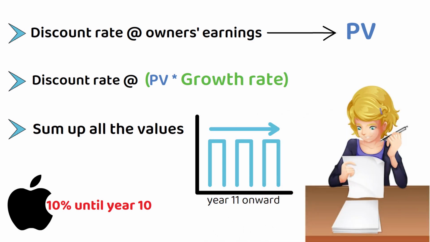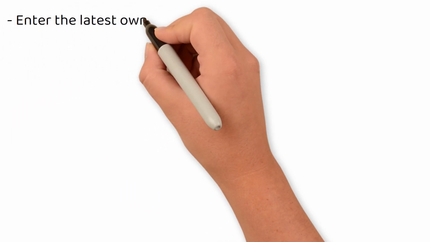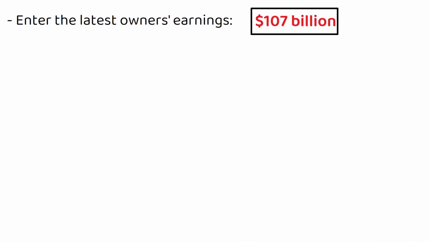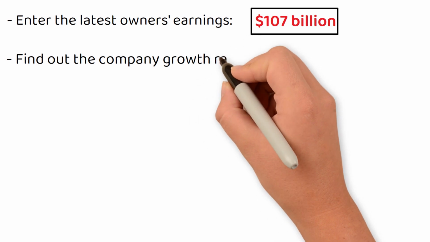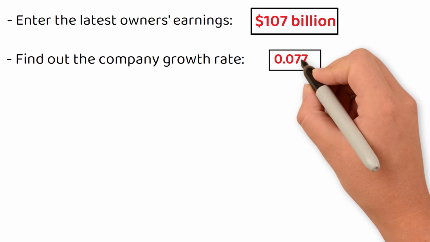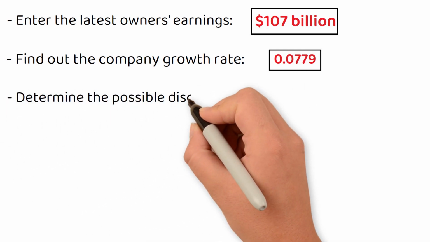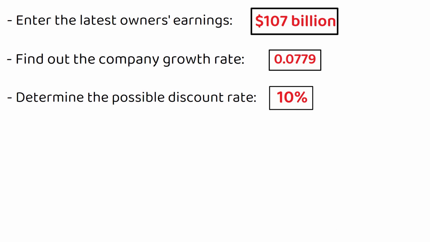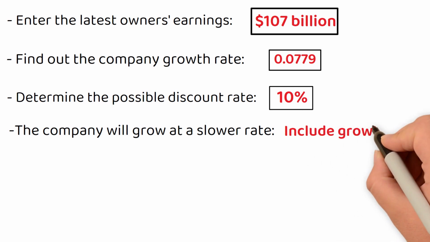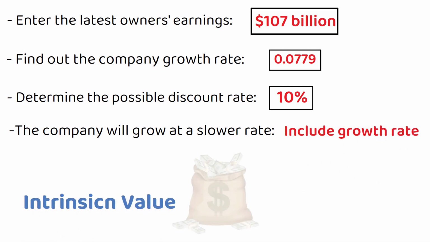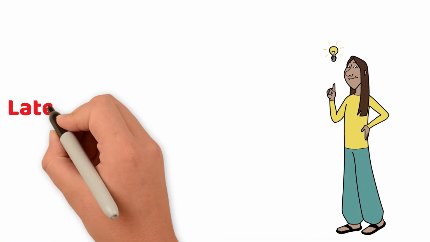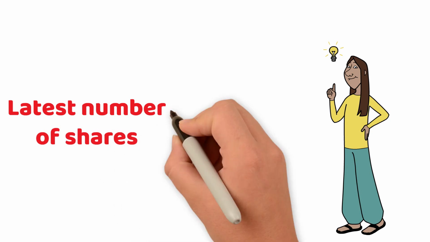To use the formula, follow these steps. Enter the latest owner's earnings, which is roughly $107 billion. Find out the company growth rate that you believe the company will achieve over the next 10 years. Let's say it is 0.0779. Determine the possible discount rate. Let's say it's 10%. If you think the company will continue growing after 10 years but at a slower rate, include a value for the growth rate. The intrinsic value should be your market value in billions. If you want to calculate the per share amount, include the latest number of shares, which is nearly 16 billion.